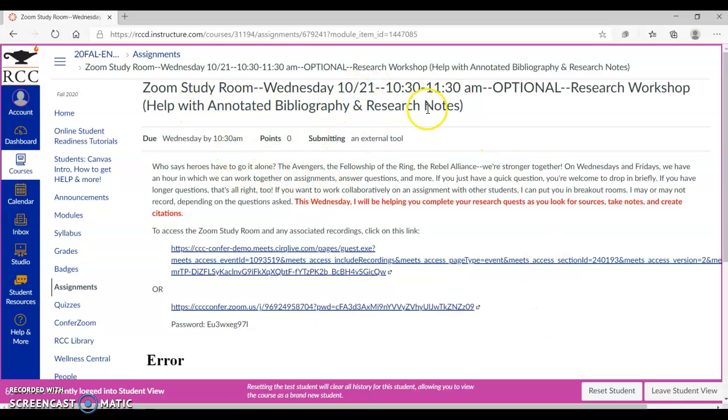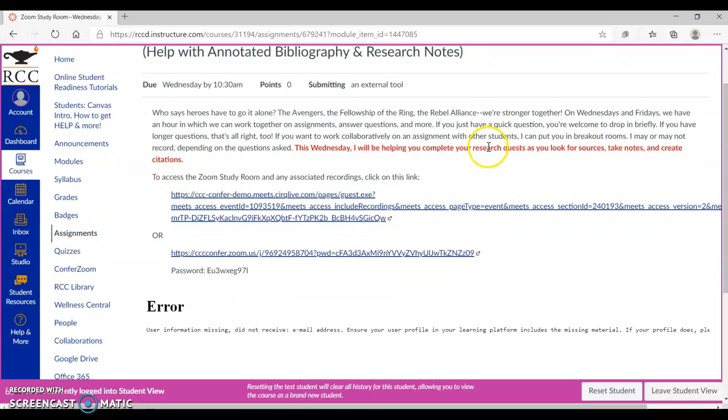I am planning to go ahead and do the Zoom study room on Wednesday. I'm still trying to get a sense from the class if you want me to convert things more to appointments, but I have a lot of appointments already available in week 9, so I think I'm going to keep this as just a chance to work with people on creating their annotated bibliography and research notes.